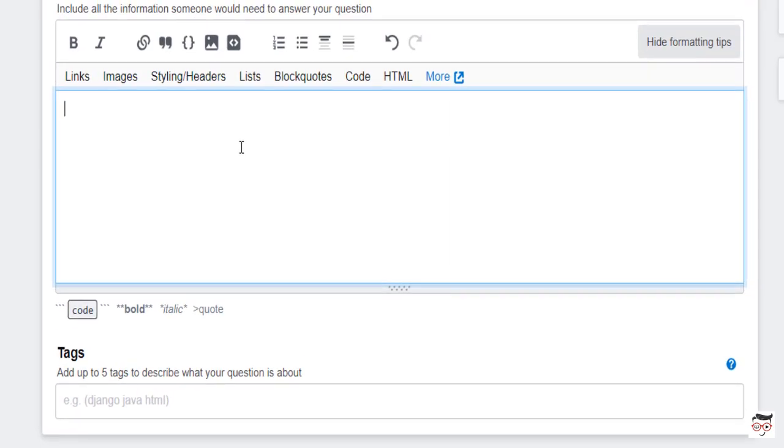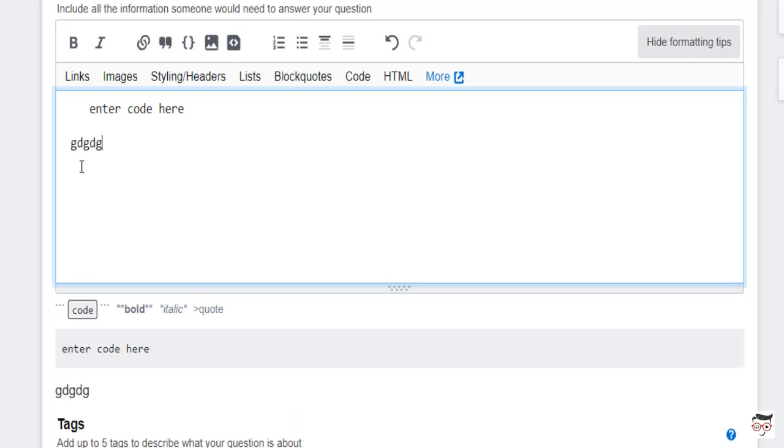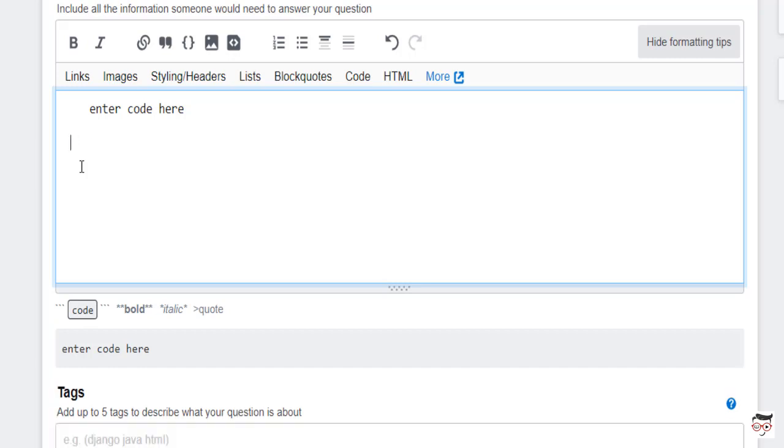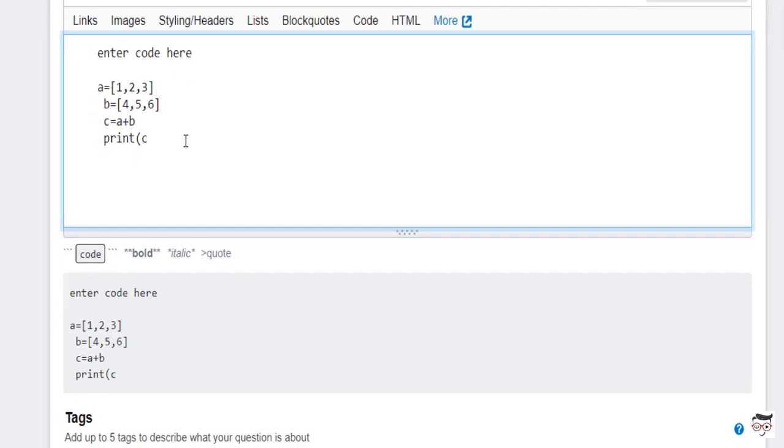For writing code, I'll press Ctrl K, and when I press Ctrl K, this text appears automatically. Then I'll type my code but make sure our code will be aligned to the text. I cannot start my code from here. It will not appear like a code. You see the appearance, it is totally grayed out. So whatever my code would be, I'll type in the alignment. This is my code, which is having errors of course, but it will be appearing like this.